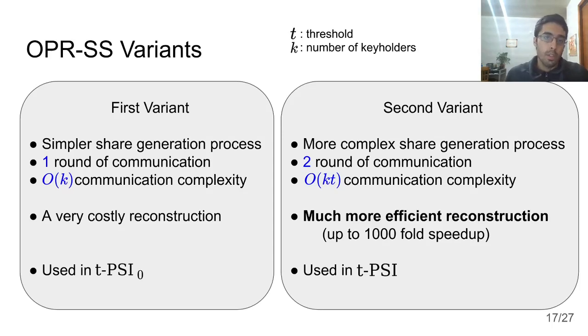So we constructed two variants of this primitive. The first variant, which has a simpler share generation process and runs in only one round of communication with communication complexity on the order of the number of key holders, has a pretty costly reconstruction step, but this is what we'll be using in t-PSI 0. The second variant has a more complex share generation process with 2 rounds of communication and O of KT communication complexity, but has a much more efficient reconstruction procedure, which can be up to 1,000 times faster, and this is what we'll be using in t-PSI, which is much more practical.